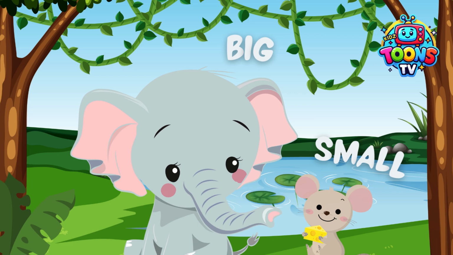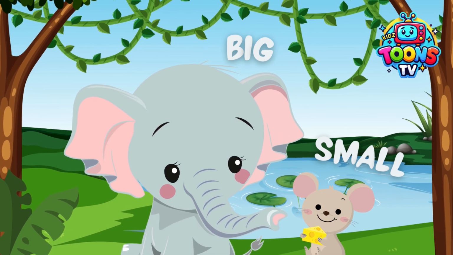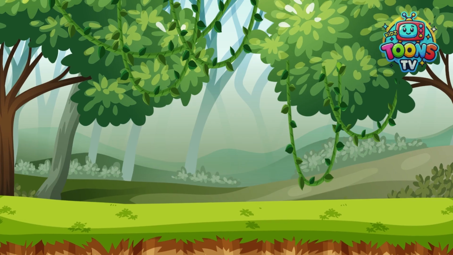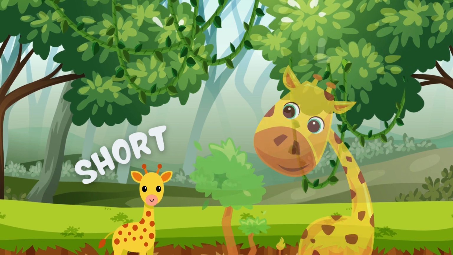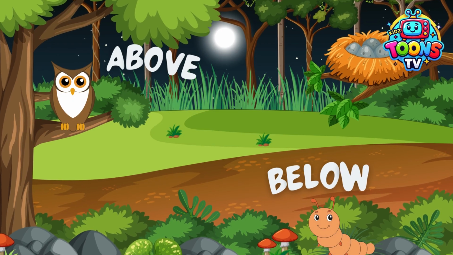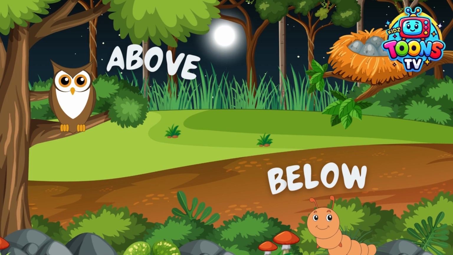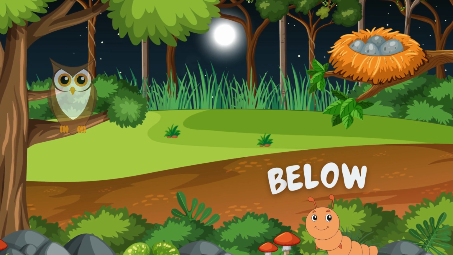The elephant is big, and the mouse is small. Mother giraffe is tall, and her baby is short. The owl in the tree is above, and the caterpillar on the floor is below.